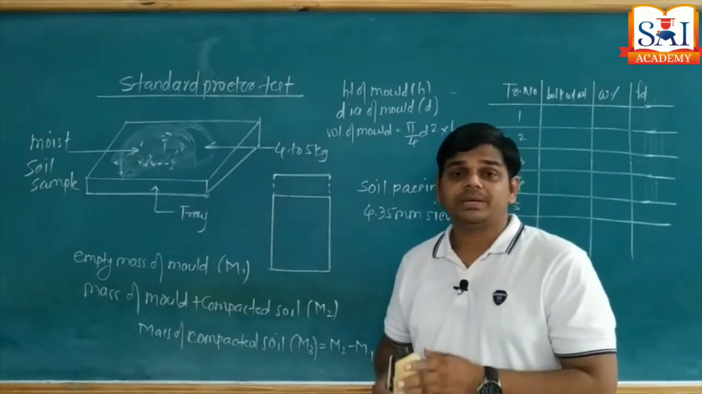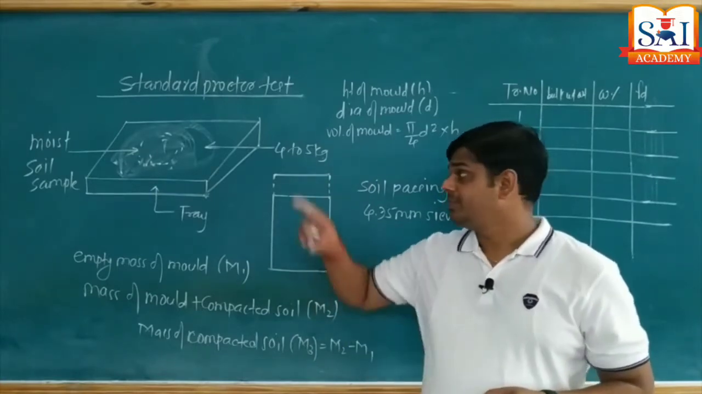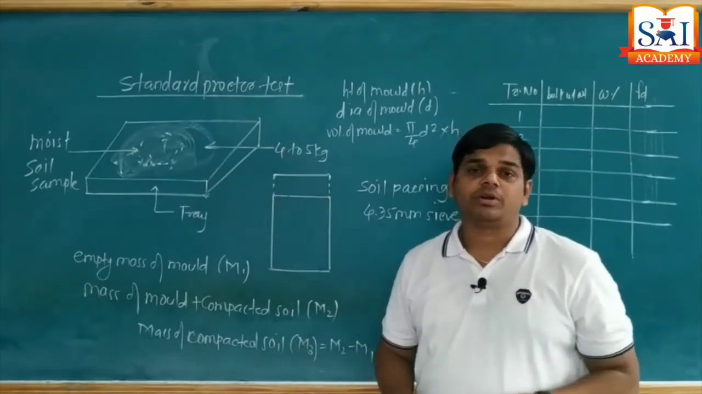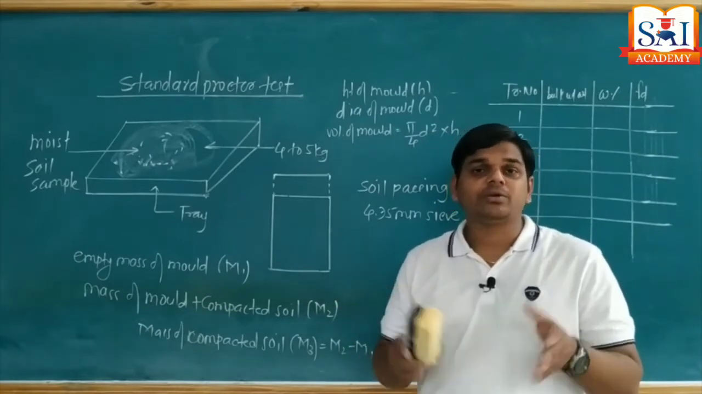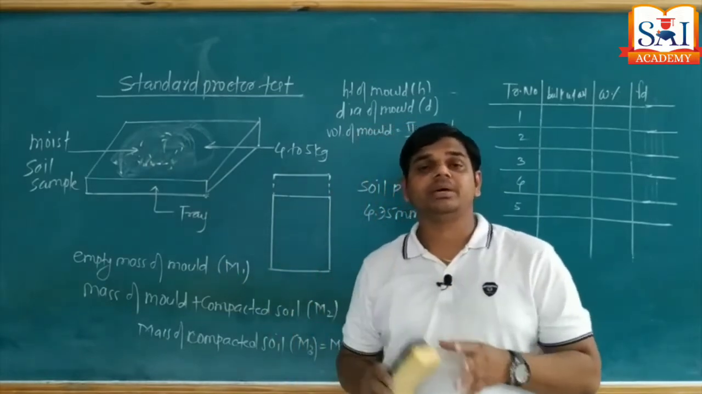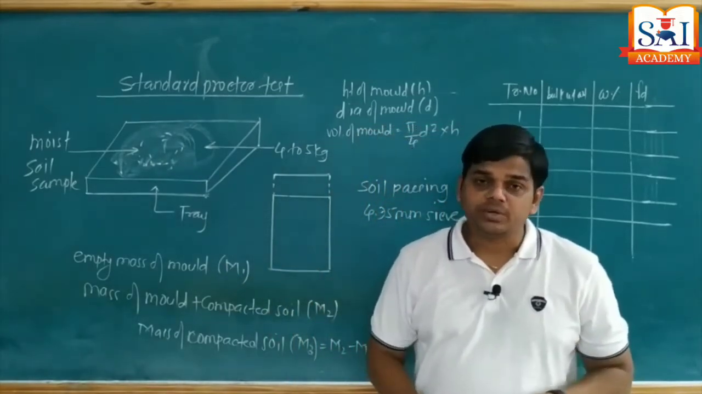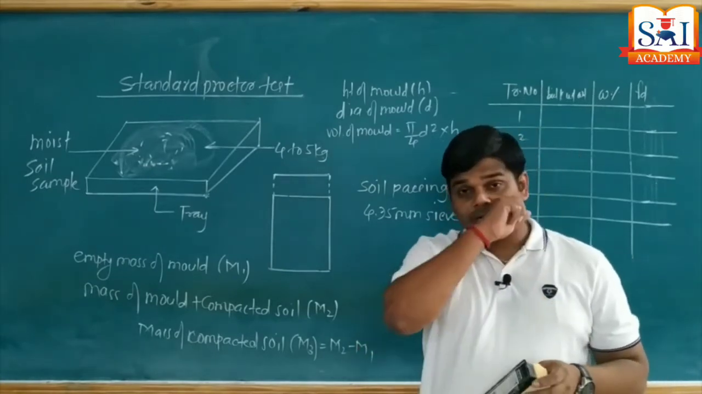So what is the first step? Take the soil sample of approximately 4 to 5 kg, put it in a tray, add some water, just make the soil moist, take a wet cloth and put it over the soil surface and allow the soil to remain there for at least 30 minutes. After 30 minutes, the sample is ready to conduct the test.